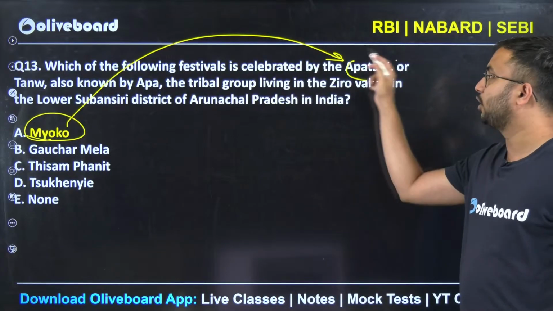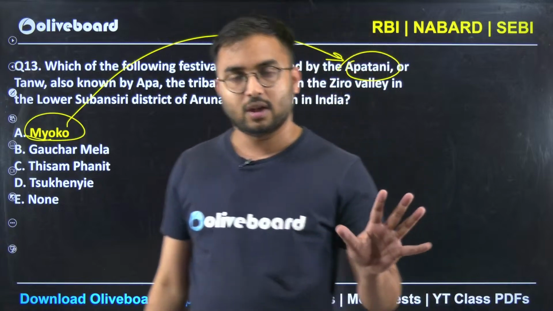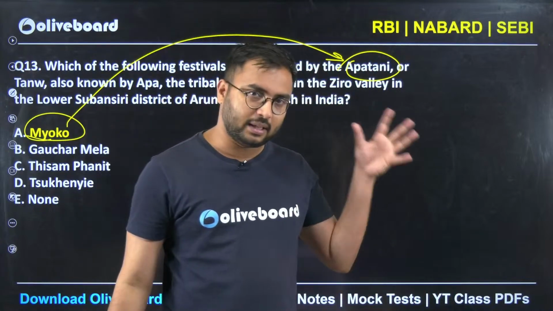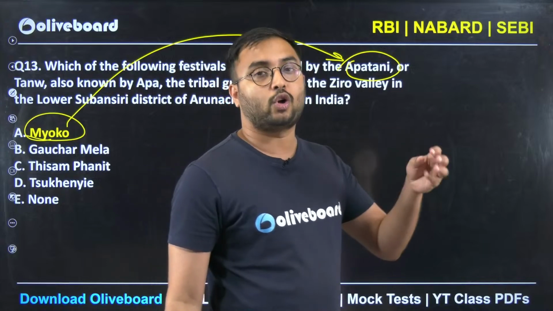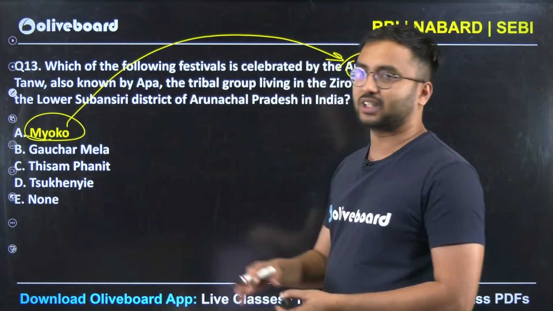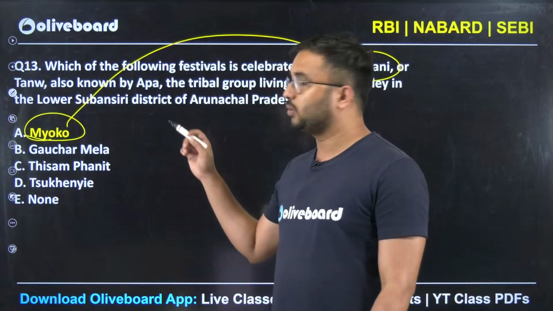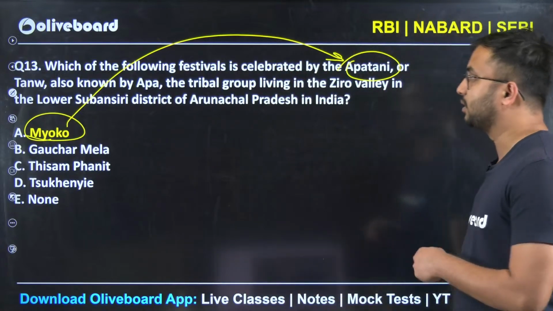Myoko is a particular festival of Apatani tribe. Very few important tribes are there in Northeast. Why not see what the names of the tribes are, which languages they speak, what their overall occupational and agricultural activities are, and last of all, more importantly, which festivals are associated. These festivals, if you see in Northeast, are majorly harvesting festivals, thank God.